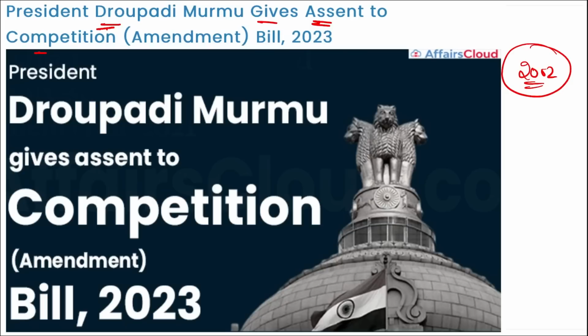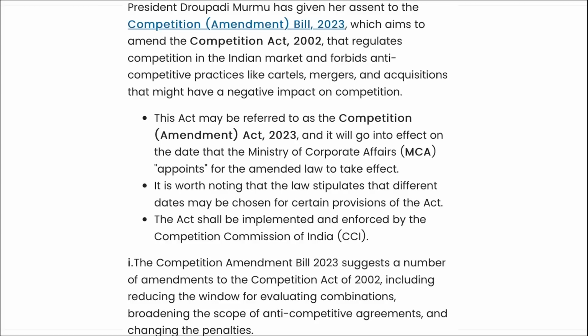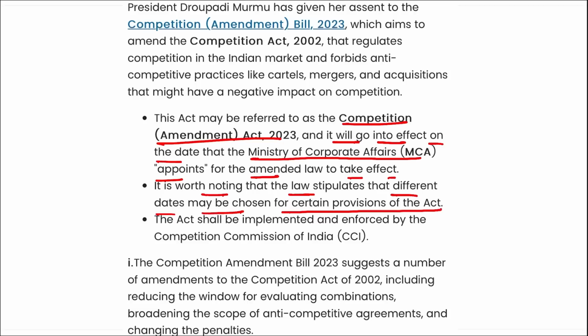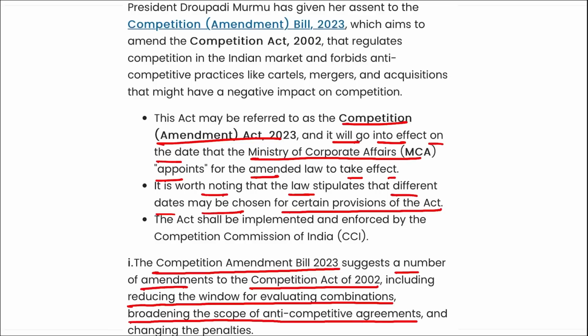And this act may be referred to as the Competition Amendment Act of 2023, and it will go into effect on the date that Ministry of Corporate Affairs appoints for the amendment law to take effect. It is worth noting that the law stipulates that different dates may be chosen for certain provisions of the act, right? And the Competition Amendment Bill 2023 suggests a number of amendments to the Competition Act of 2002, including reducing the window for evaluating combinations, broadening the scope for anti-competitive agreements and changing the penalties, right?